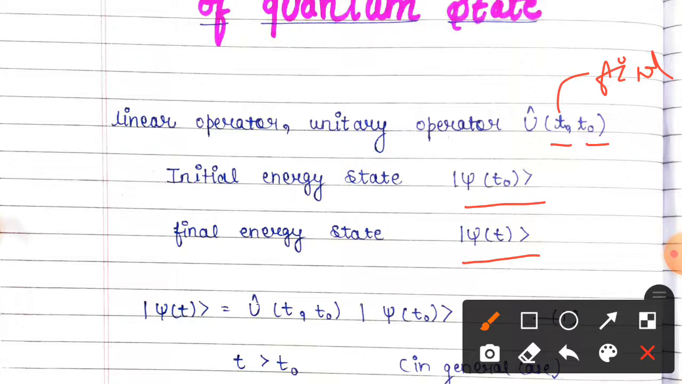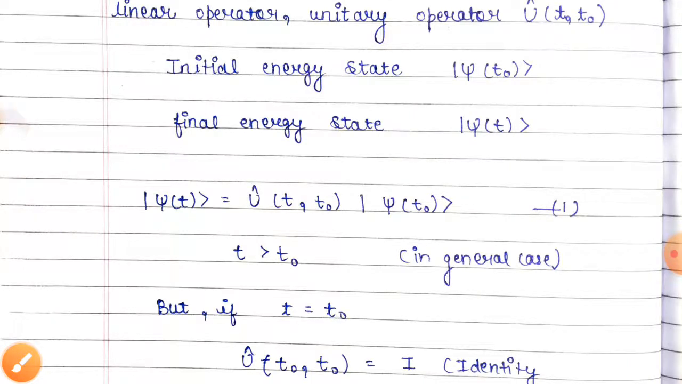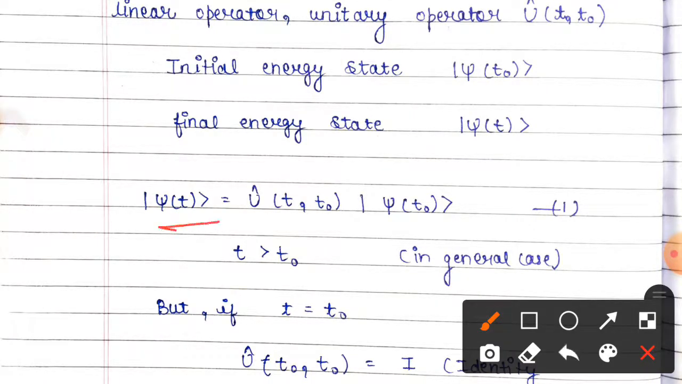We can define the final energy state psi t with two things. First is the unitary operator and second is the initial energy state. Okay, so the final state is equal to the unitary operator, which is U(t, t naught), times the initial state. In general t is always greater than t naught, means final time t is always greater than the initial time t naught.